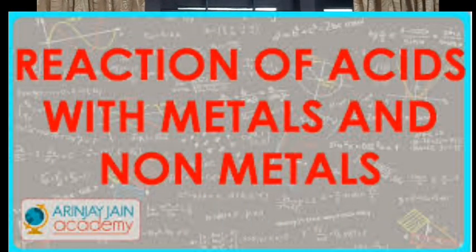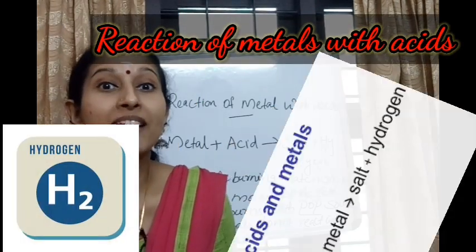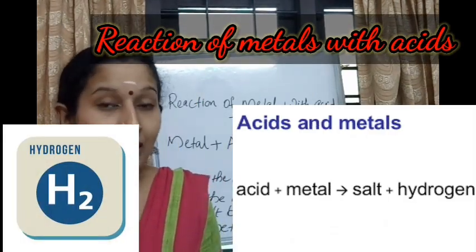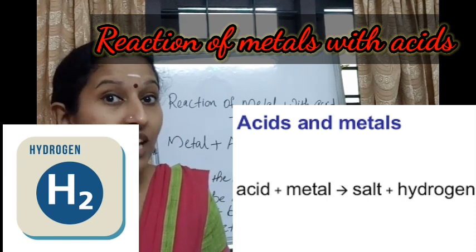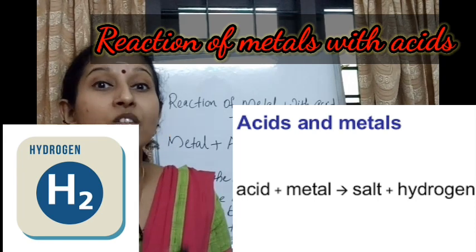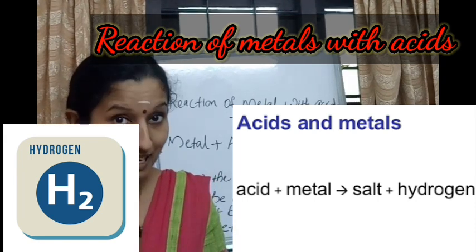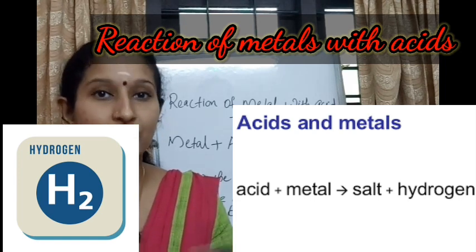Reaction of metal with acids. When a metal reacts with an acid, it produces hydrogen gas. So which gas forms when a metal reacts with an acid? Yes, it is hydrogen gas.